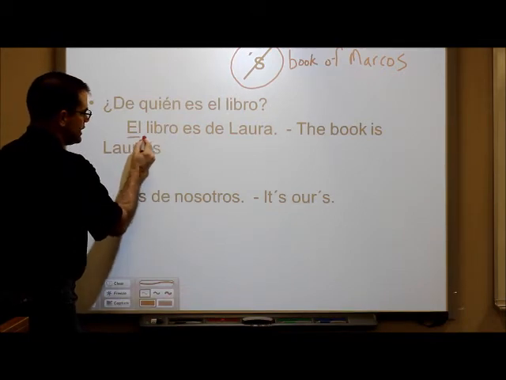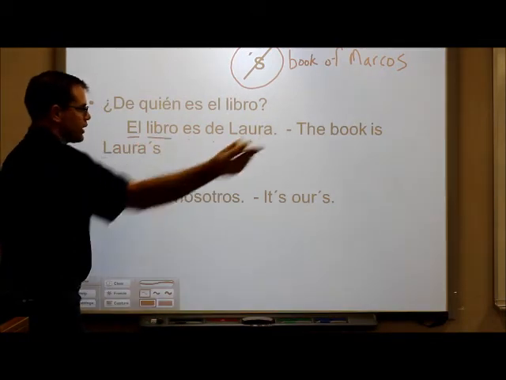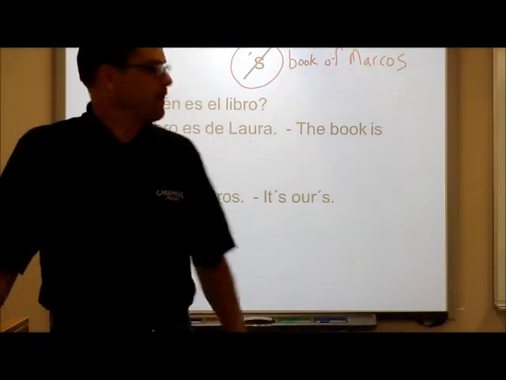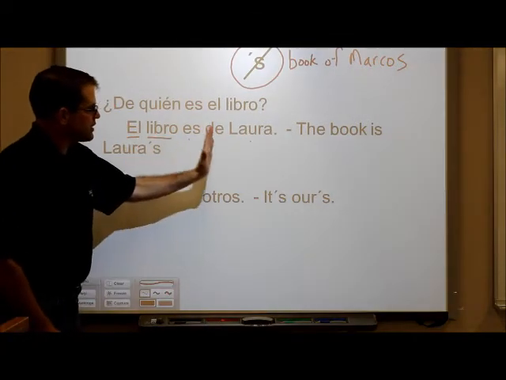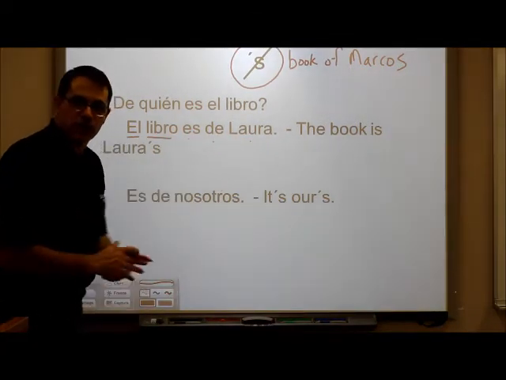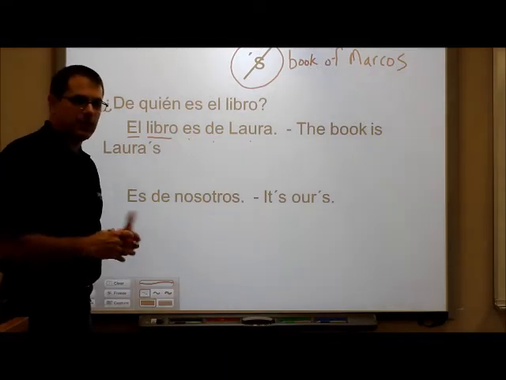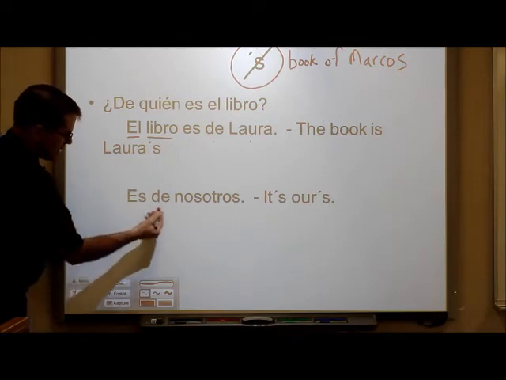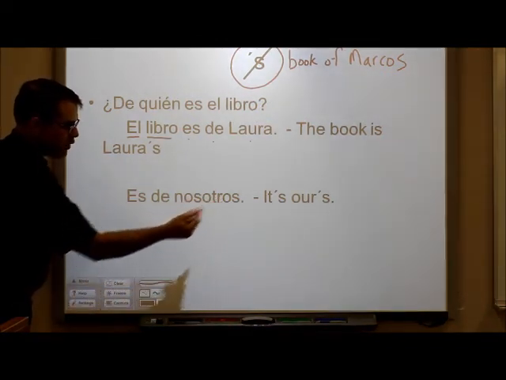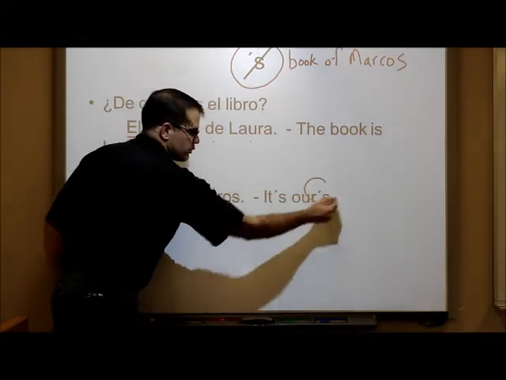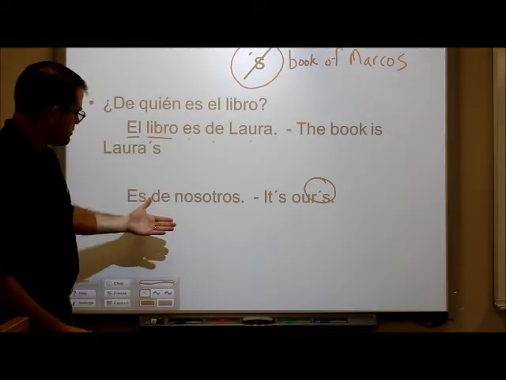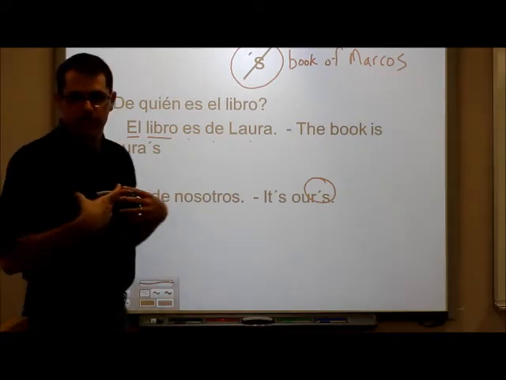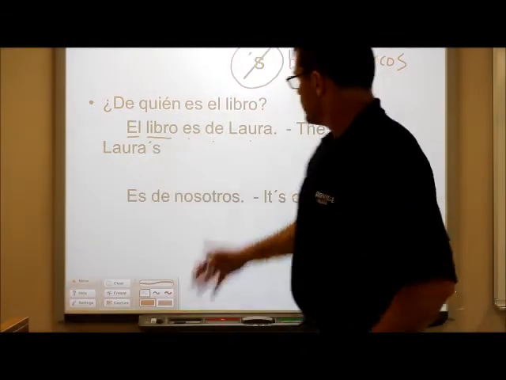So, here we say el libro es de Laura. The book is of Laura, or the book is from Laura. Okay? The book is of Laura, and that's how we have to show possession in Spanish. We cannot say Laura's libro. No, no. Okay? The book is Laura's. Es de nosotros. It is ours. Again, in English, we would do an apostrophe S. It is ours. In Spanish, es de nosotros. It is of us. Okay, so no apostrophe S.